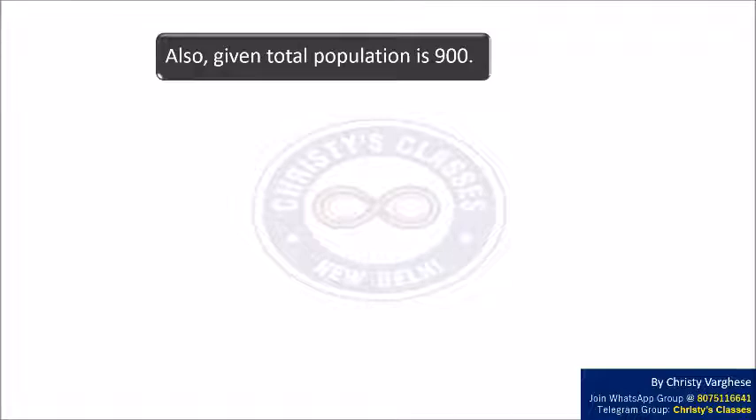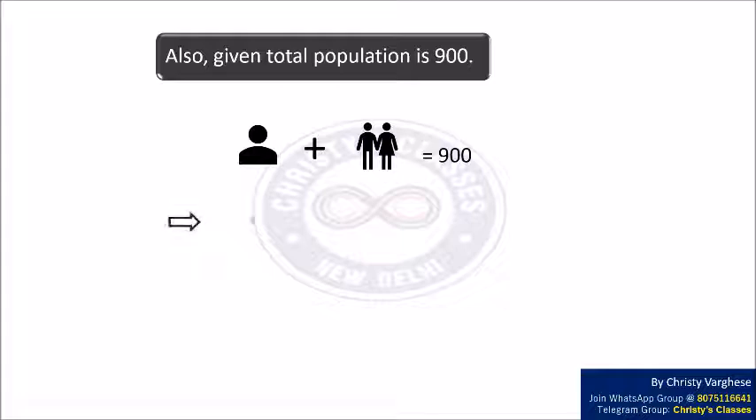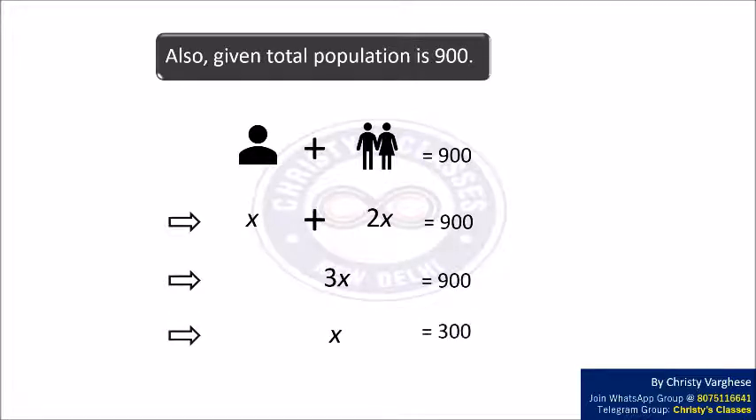Also, it is given that the total population is 900. We can clearly say that singles and married persons constitute the population. So here we can say that the number of singles plus the number of married persons is equal to 900, which implies x plus 2x equals 900, which implies 3x equals 900, which implies x equals 300.